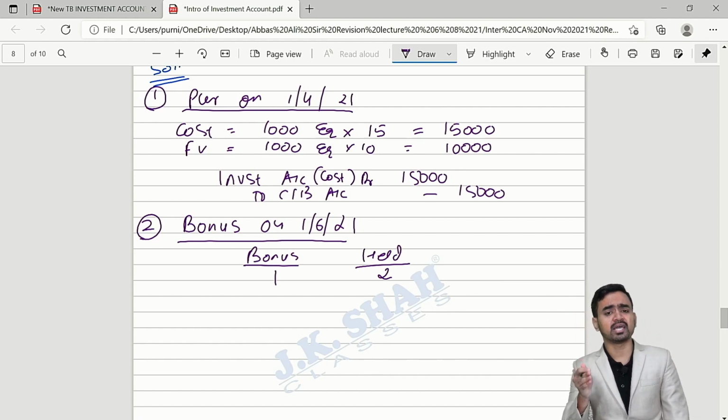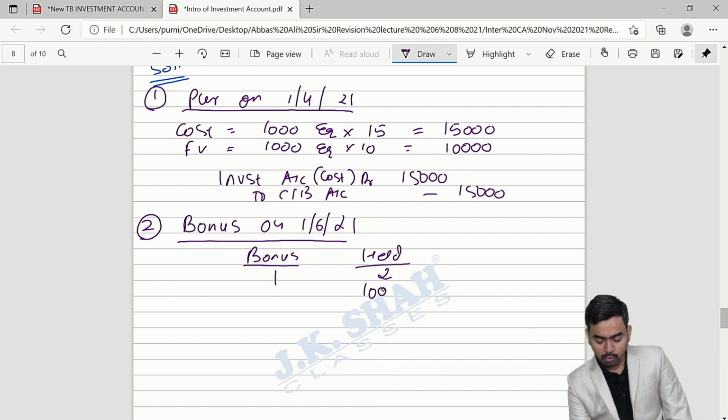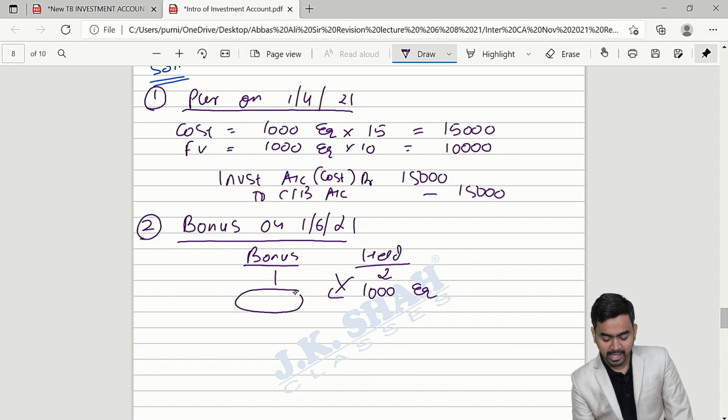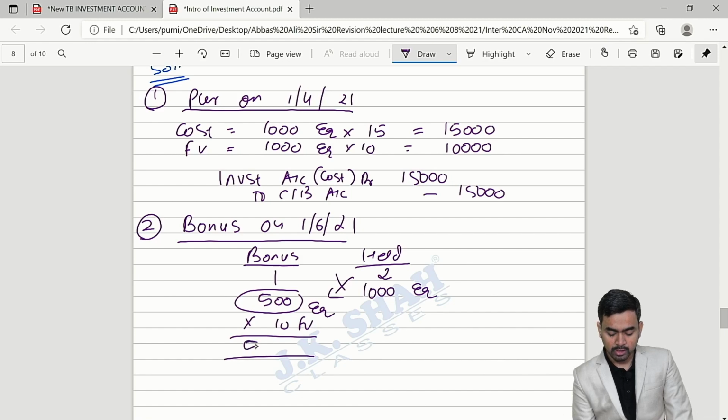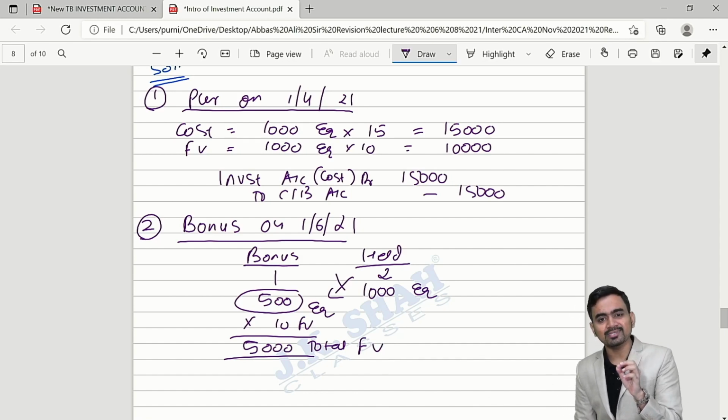Because 1000 shares you had acquired on 1st April. So if you are holding 1000 equity, for how many shares are you entitled? 500 equity. What is the face value of this equity per share? 10. So the total face value 5000. Students, just tell me, will you make any payment for bonus shares?